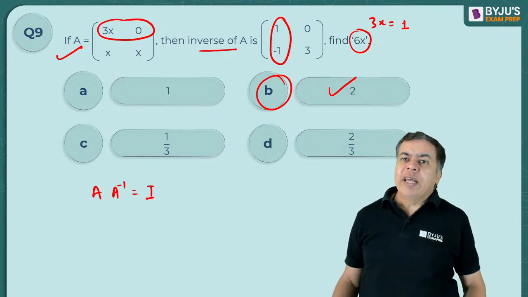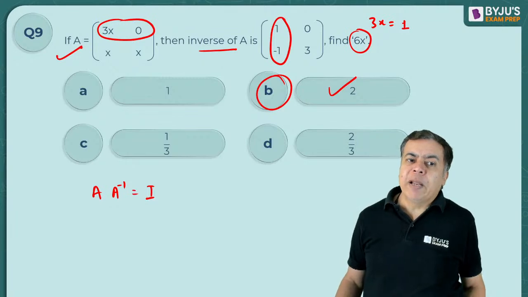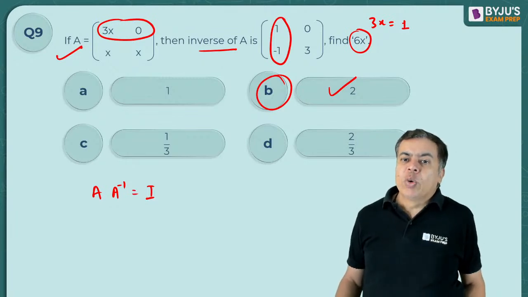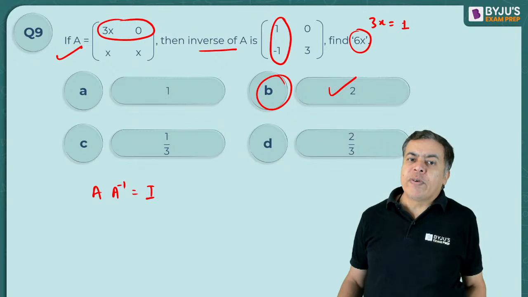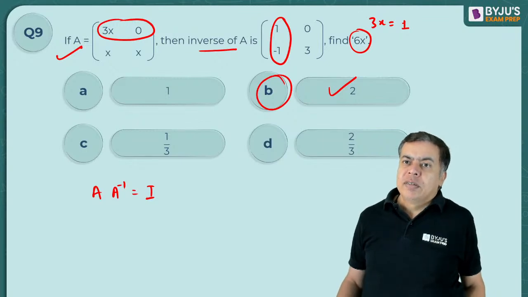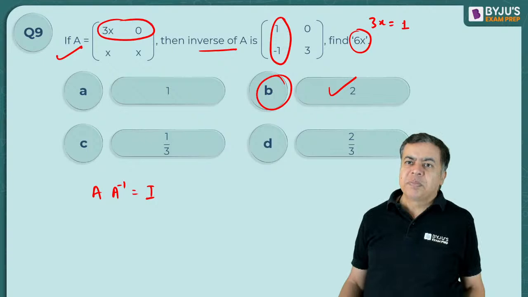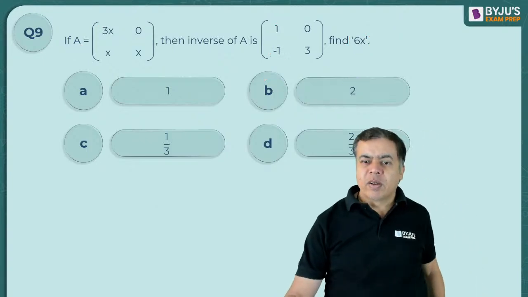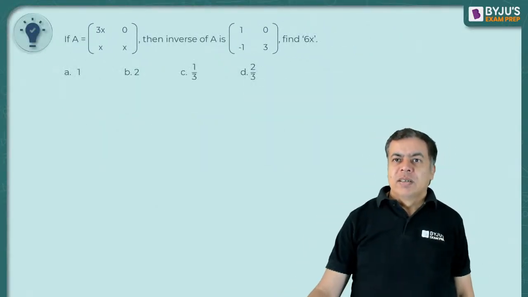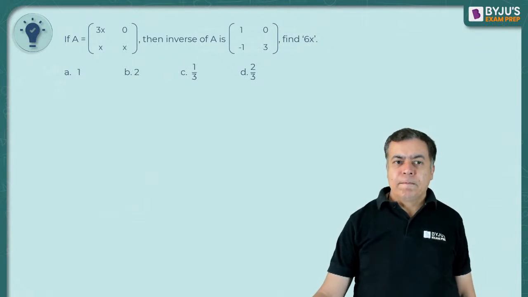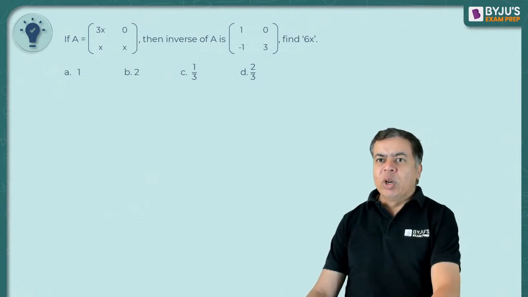What I am doing is multiplying A and the inverse of A to get an identity matrix, where the first element should be 1. So 3x into 1 plus 0 into minus 1, so 3x is equal to 1. If 3x equals 1, the value of 6x should be 2. So I'm concluding it here only.